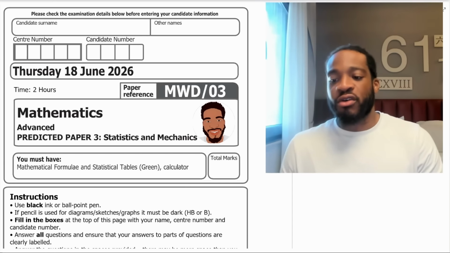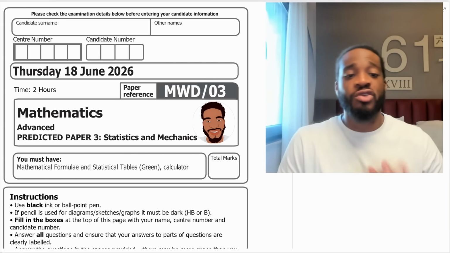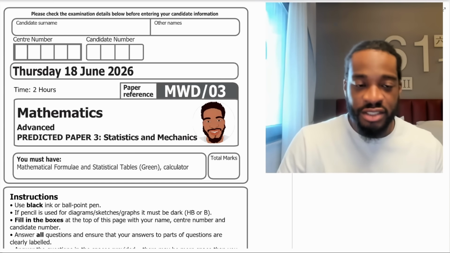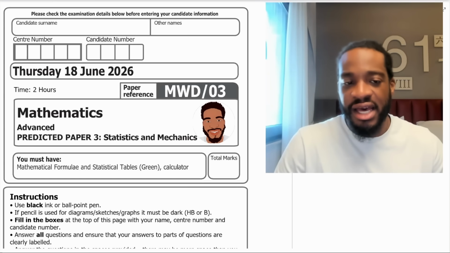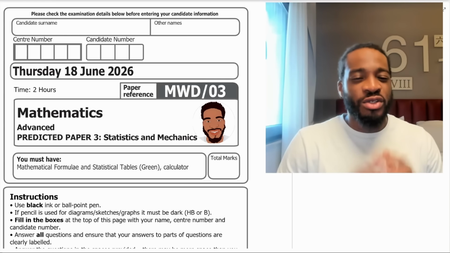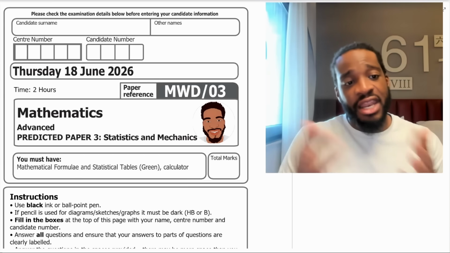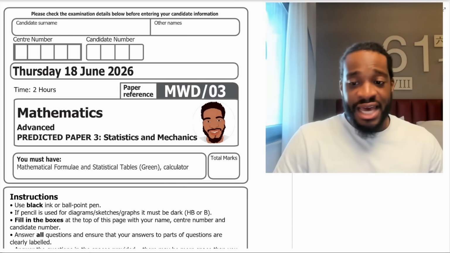And then mechanics, you've got obviously projectiles, moments, variable acceleration with vectors, SUVAT, all the good stuff, inclined planes, right? So all of the main standard stuff that you're gonna get. So between now and then, if you haven't done stats and mechanics in a long time, which I know some people do tend to neglect, just spend your time doing past papers such as these and other ones. So yeah, that's pretty much it.